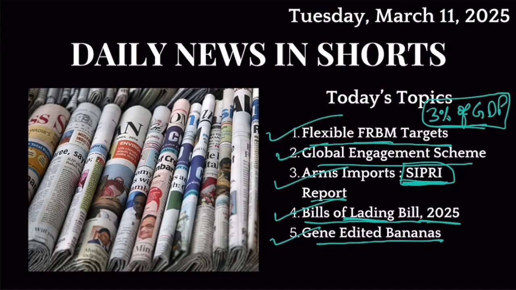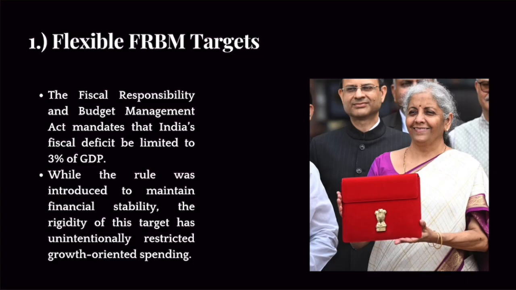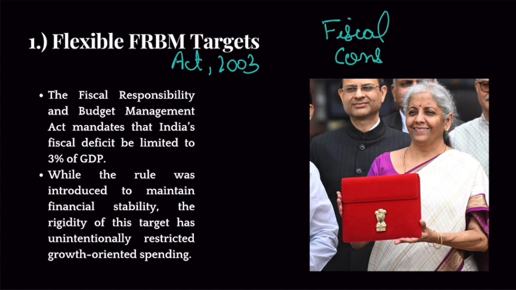Okay then. Let's begin today's discussion starting with topic number 1, and that is flexible FRBM targets. Now look, before the FRBM Act of 2003, governments throughout India's history never used to follow fiscal consolidation. What do you mean by fiscal consolidation? Fiscal consolidation basically means that you reduce your fiscal deficit.